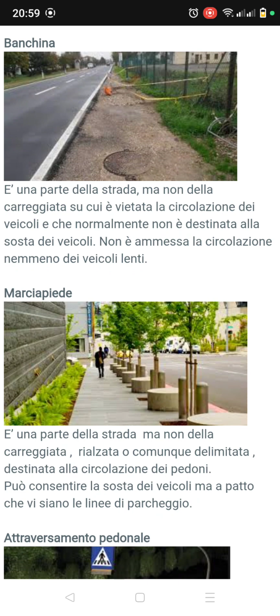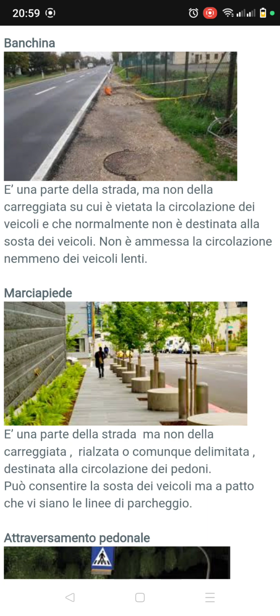Non è ammessa la circolazione normalmente dei veicoli lenti. So also, the edge, which is the Bankina, is not there for slow vehicles. In other words, let me summarize it. This edge, it is forbidden for vehicles to circulate on it, and this edge is not there for the parking of vehicles, and it's not there for slow vehicles as well.